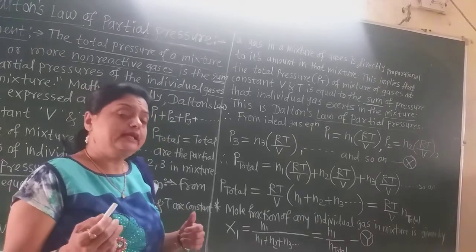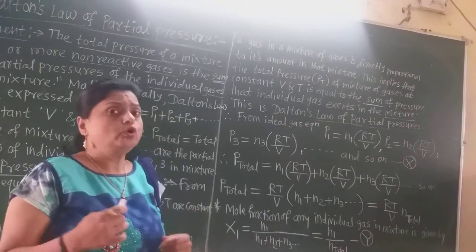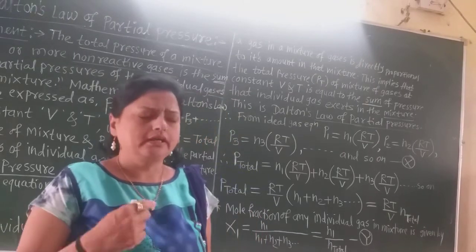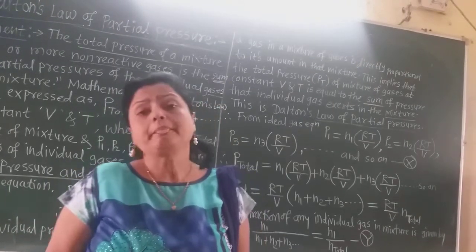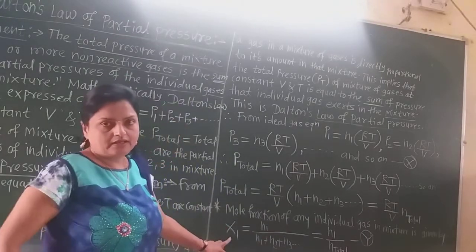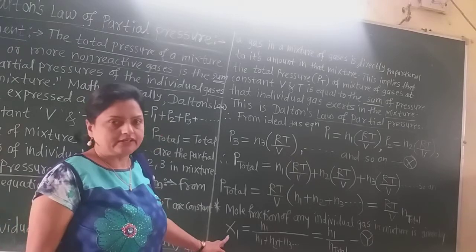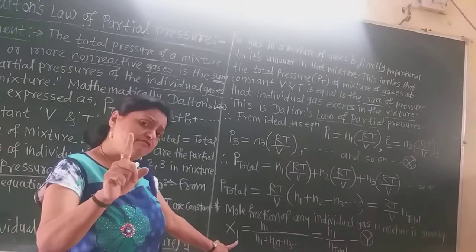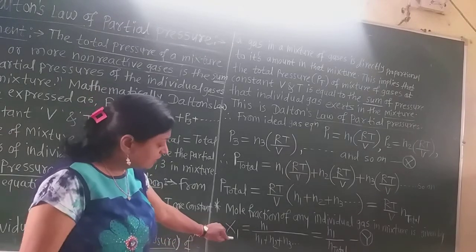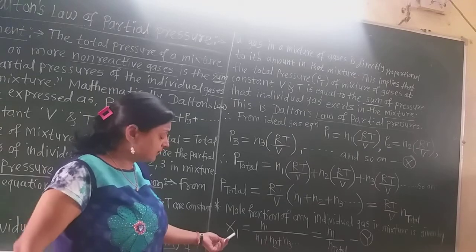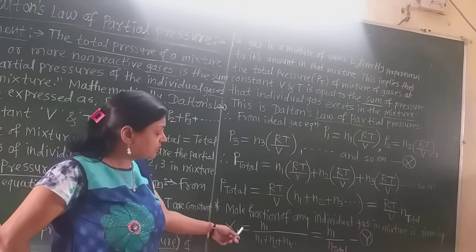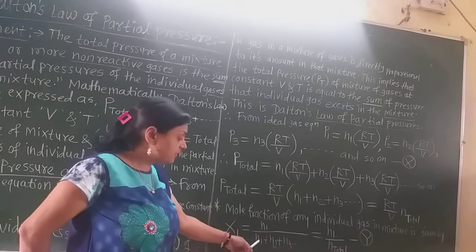Now let us calculate the mole fraction. We use the letter X for the mole fraction. Now these are the number of moles of gas number 1 in that mixture, so I write here X1. X1 is the mole fraction of gas number 1. So X1 is equal to n1 divided by n1 plus n2 plus n3.